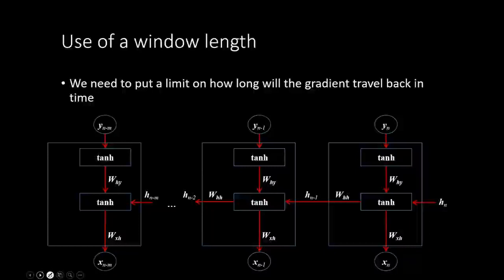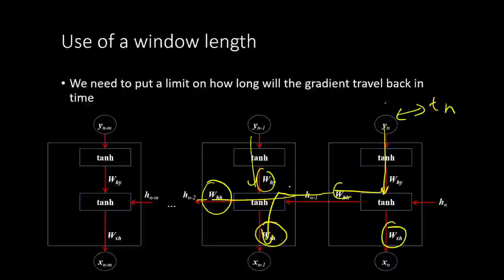Okay, so W_hy is affected by only one output, but W_xh and W_hh are being affected by several outputs. So we cannot have them be affected by an infinite number of outputs if we have a very long sequence. So we just limit it to, let's say, a window of 50 or 100. Within that window, we will tune it for every output, and it will back propagate through time.